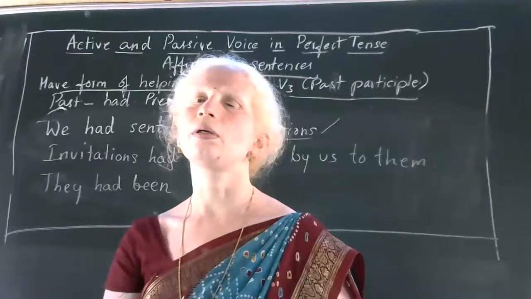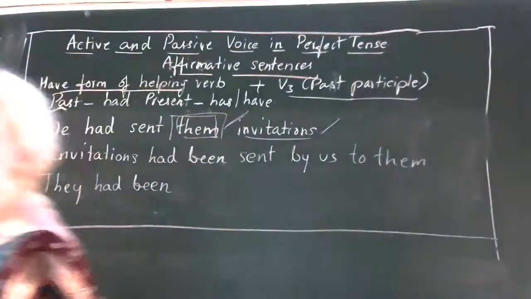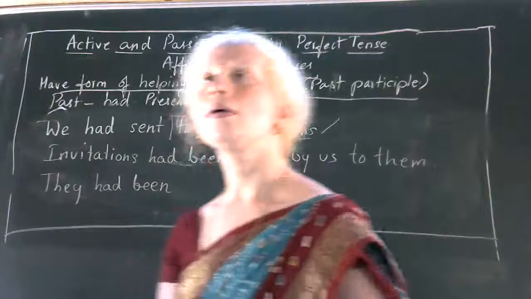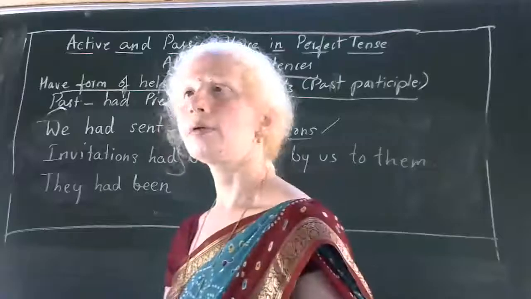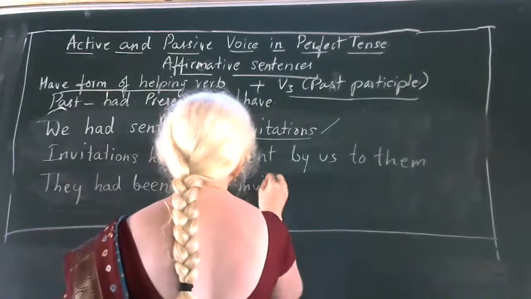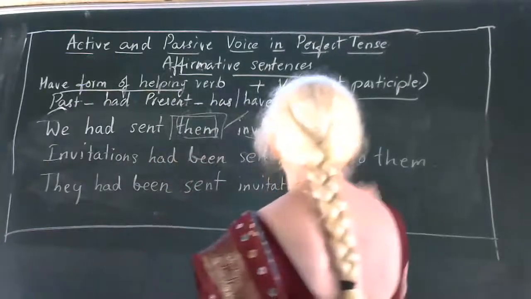Okay. Is there anyone else who can change it? Yes, Vaishnavi. They had been sent invitations by us.